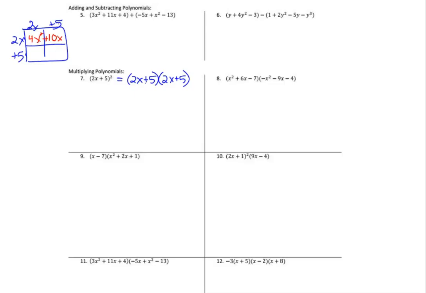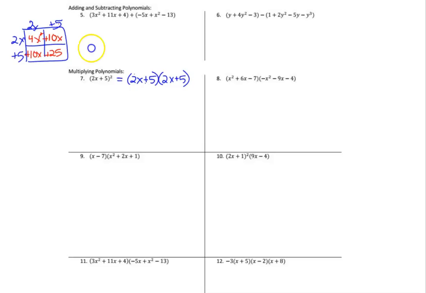And on this box, we have a 2x across the top and a 5 down the side. That's 2x times 5. That's another positive 10x. And the last box is 5 times 5 is 25. Then to get the final answer, we combine any like terms and write it in order of highest power to first. But before we write the answer, I'm going to FOIL this.